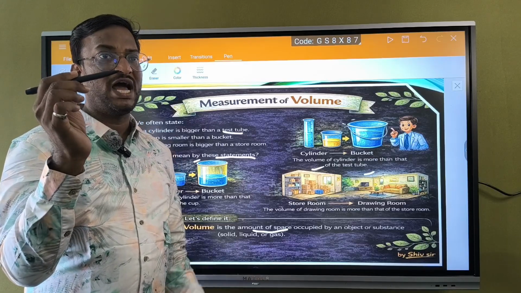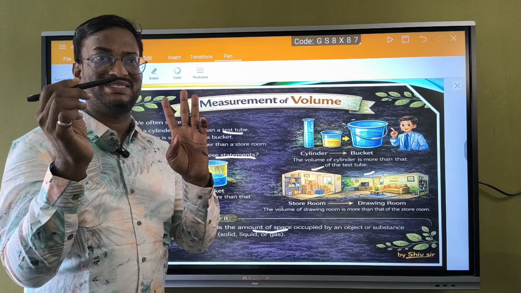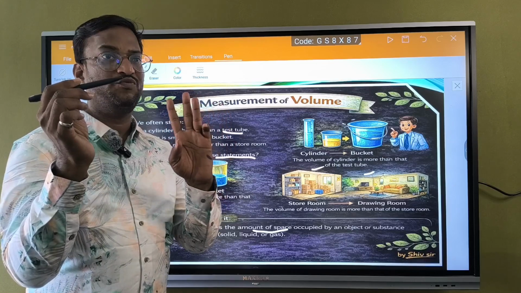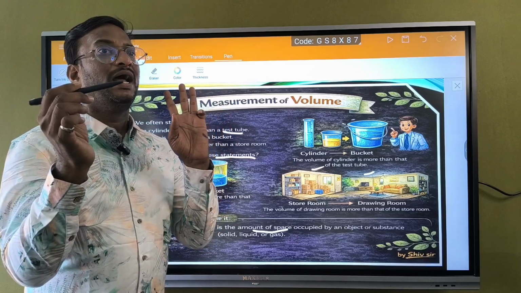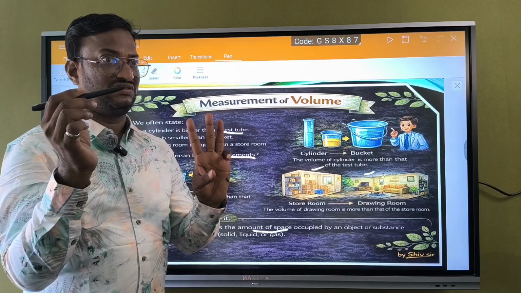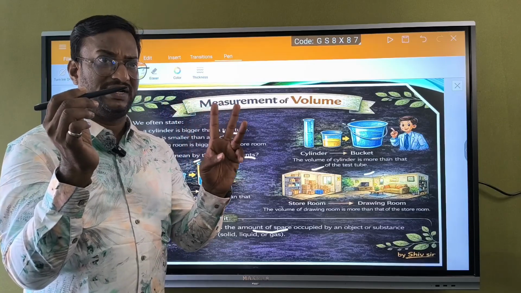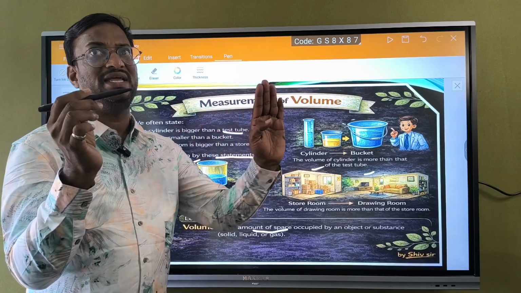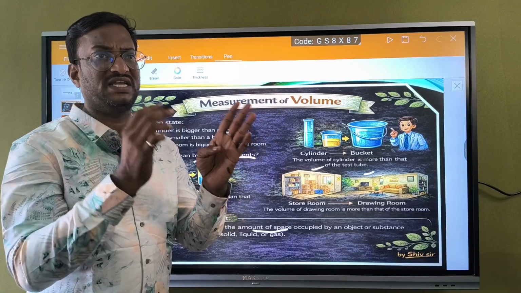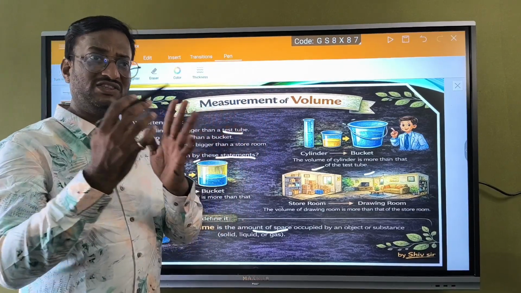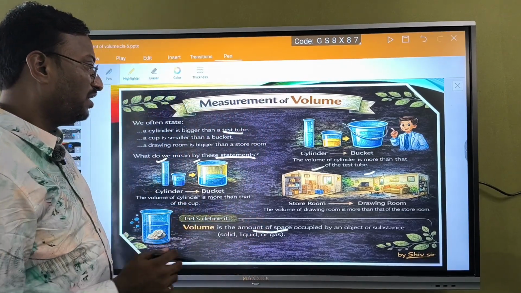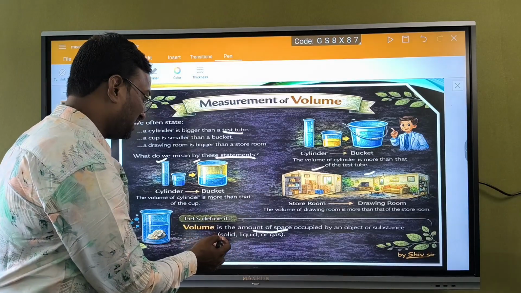Alright, the volume will have three sides. I am repeatedly saying that. Remember that volume will have three dimensions: length, breadth, height. Maybe three radii, r cube, pi r cube, radius into radius into radius. We need three things in order to measure the volume of an object or substance.